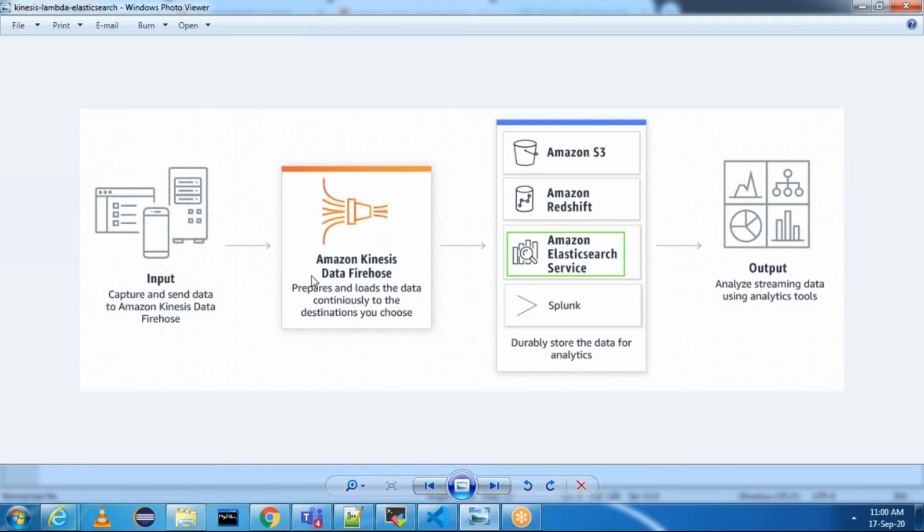Once the data comes to Amazon Kinesis Data Firehose, we can prepare and load the data continuously into the destination, whatever you want. The destination can be Amazon S3, Amazon Redshift, Amazon Elasticsearch, or Splunk. If the data comes into Amazon Elasticsearch, we can visualize it using Kibana. These are the different steps which we are going to perform.